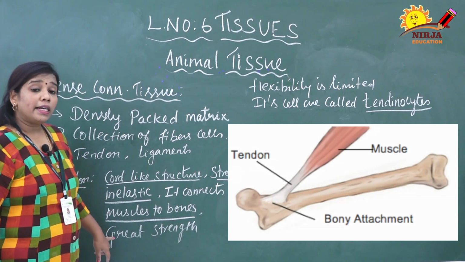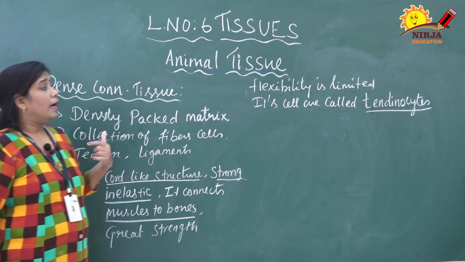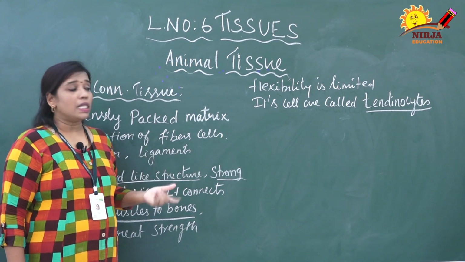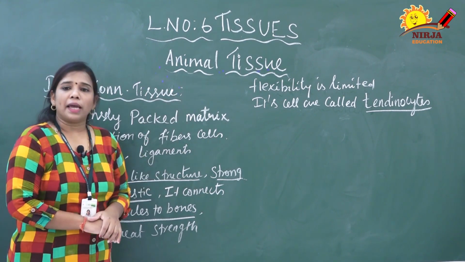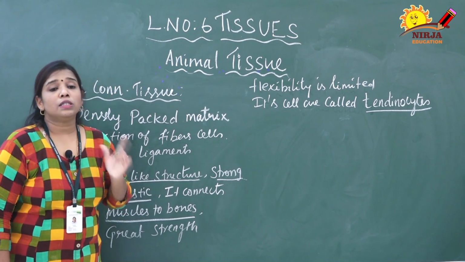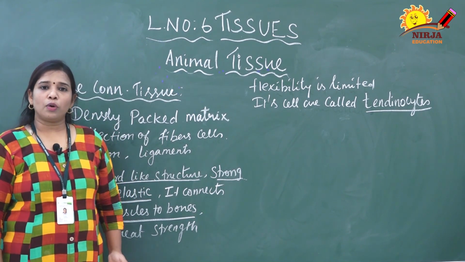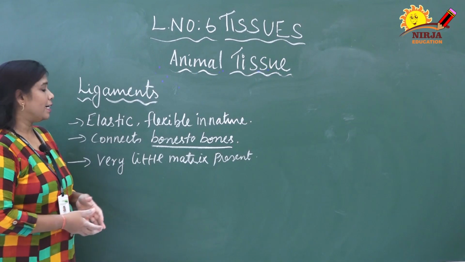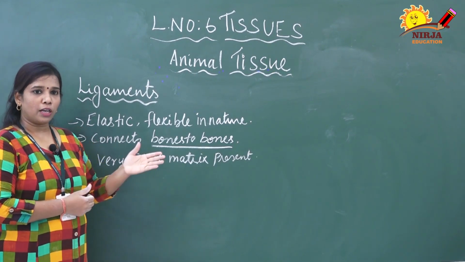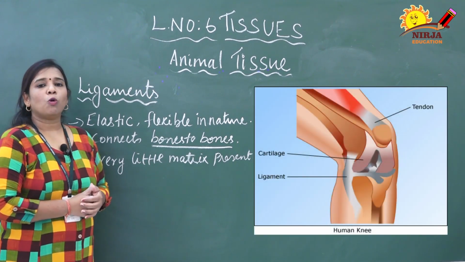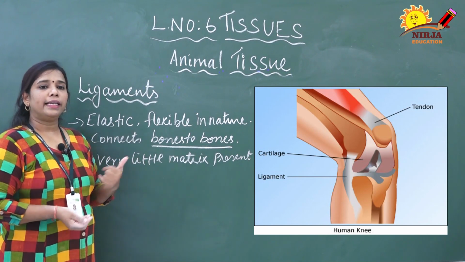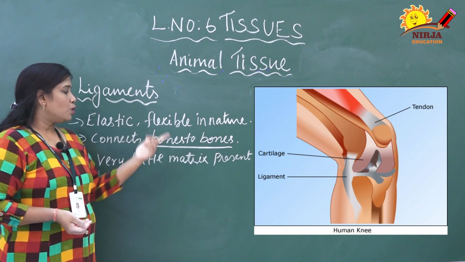It gives great strength. As I told already, this tendon's flexibility is limited. This tendon is made up of cells called tendinocytes. The tendon's main function is to attach muscles to bone. Next we are going to discuss ligaments. Ligament is opposite to tendon. It is very elastic and flexible in nature. You can look at the image. It connects bones to bones. The tendon connects muscle to bone, but the ligament connects bones to bones.